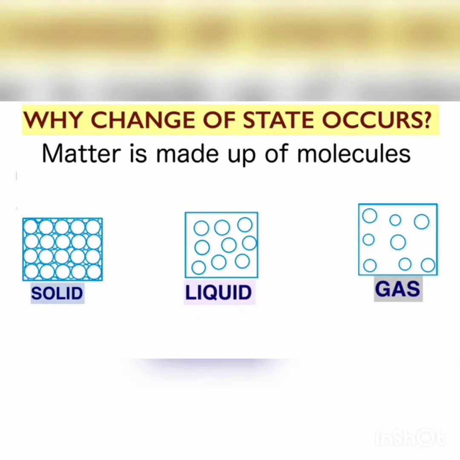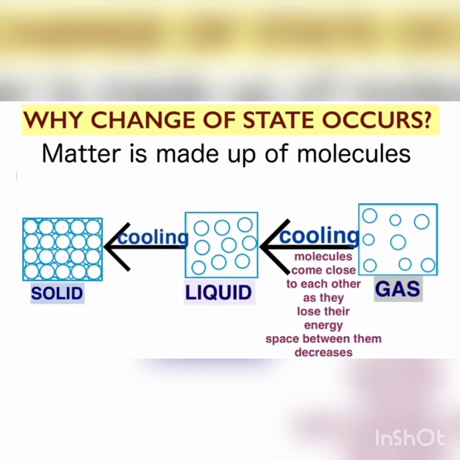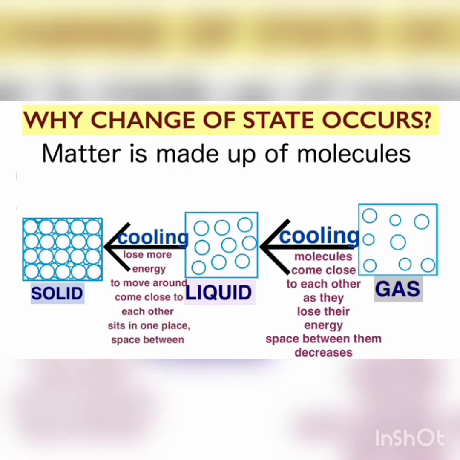When we feel cold during winter, we prefer to sit quietly under the blanket in one place, not moving here and there. Like that only, when we cool the gas, the molecules come close to each other. As they lose their energy, space between them decreases. That time gas converts to liquid. Again allow the liquid to cool. Then molecules lose more energy to move around, come close to each other, sit in one place, so the space between them vanishes. That time liquid changes to solid.